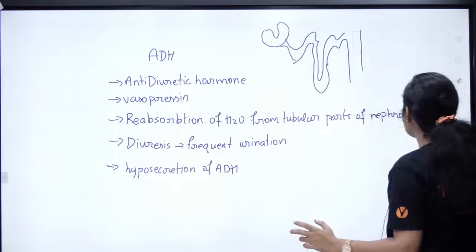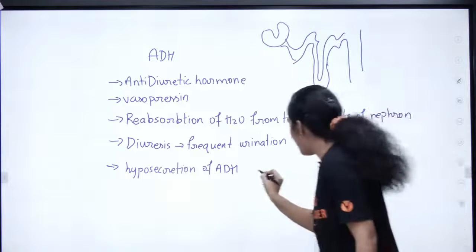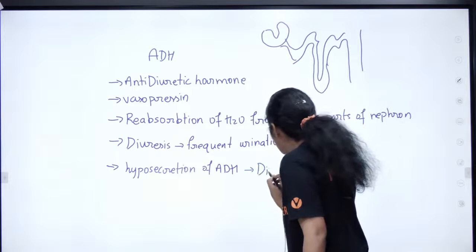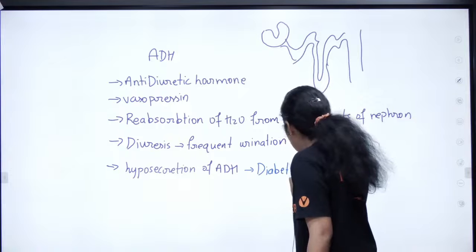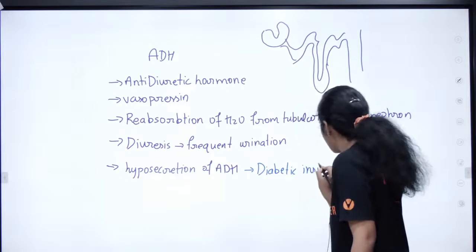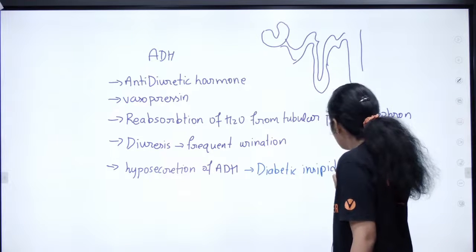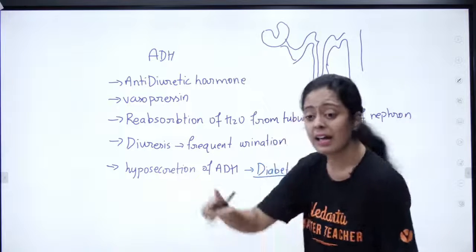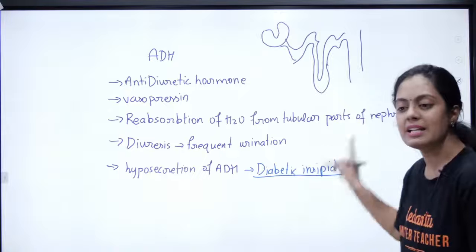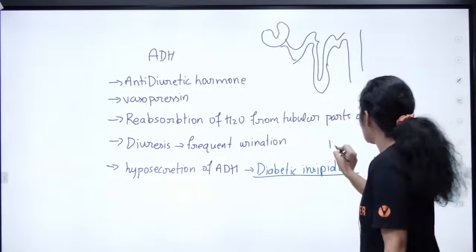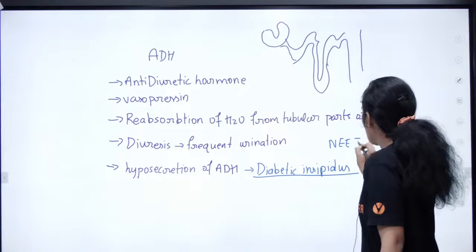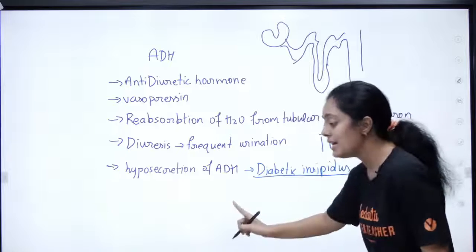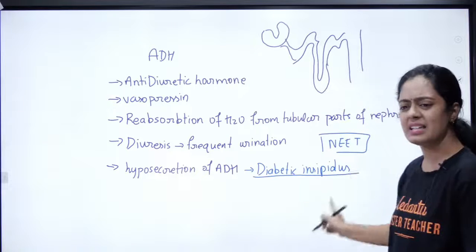It is called diabetes insipidus. Diabetes mellitus is different; the one where we talk about sugar is different from this. Diabetes insipidus is very, very important for the NEET exam. Hyposecretion of ADH causes diabetes insipidus.